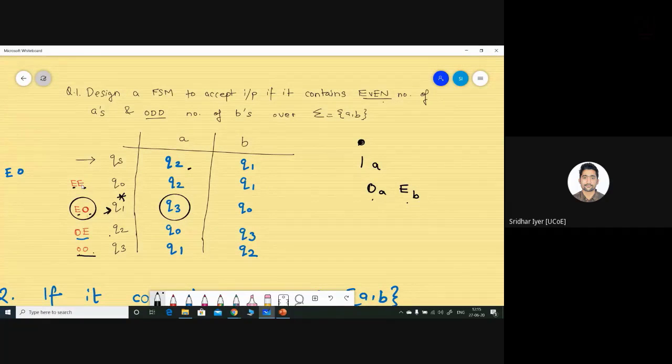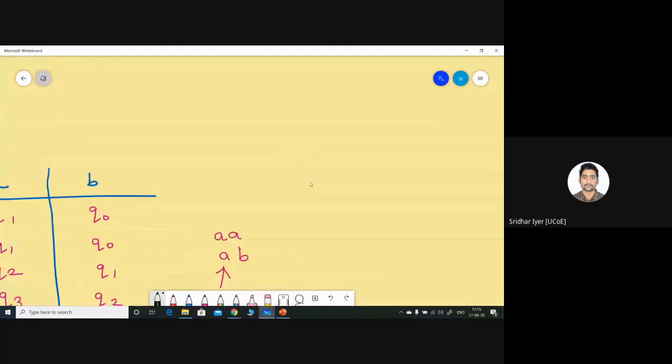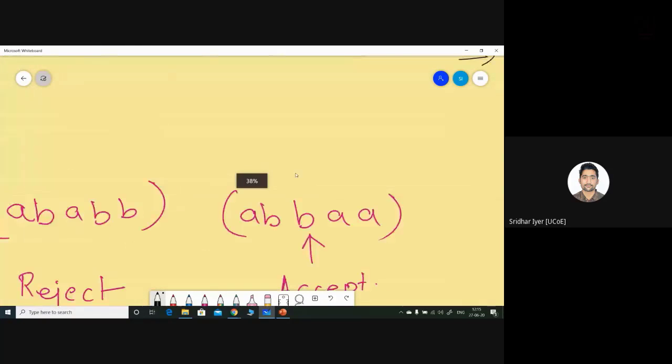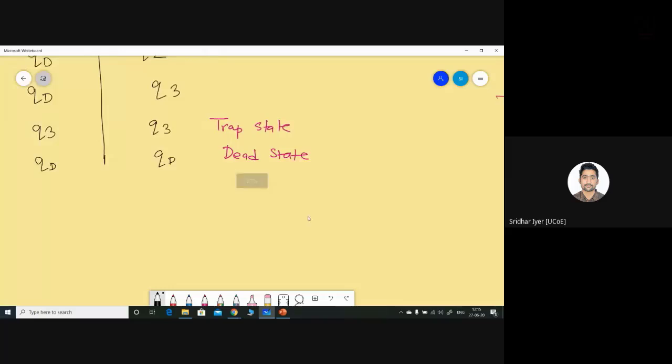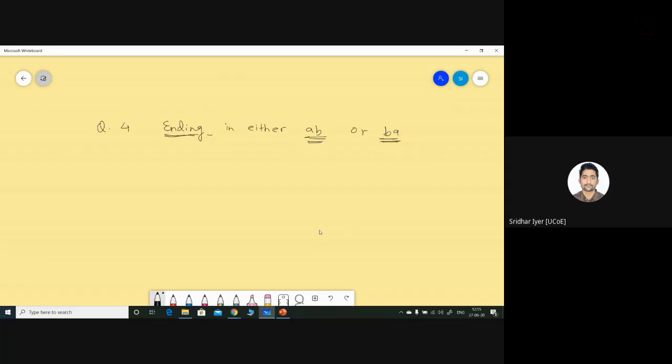So this is all about today's lecture. If you have any more doubts, you can ask in Google Classroom after this lecture if you wish. Take down this homework question and try to solve it on your own. This particular question will have 5 states. To simplify your process, excluding the initial state, I have not taken the QS state. So you will have Q0, Q1, Q2, Q3 and Q4.